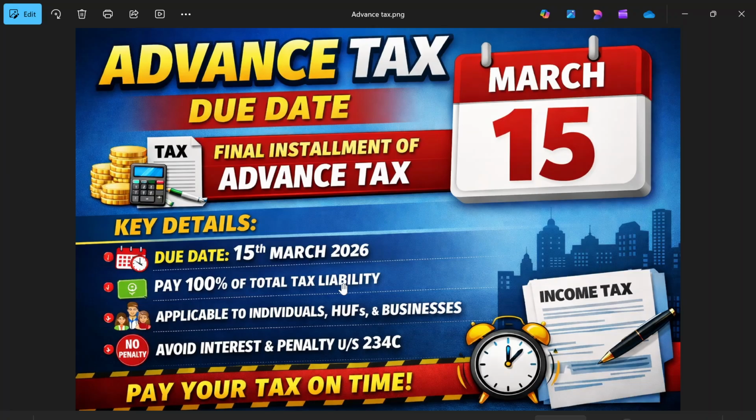So friends, 15th March 2026 is the last date for payment of the final installment of advance tax. So please remember this due date and pay your advance tax liability by this date, which is 100% of your total liability and which is applicable to individuals, HUF and businesses. If your total tax liability is 10,000 or more for the financial year 2025-26, then pay to avoid the interest and penalty under section 234C.